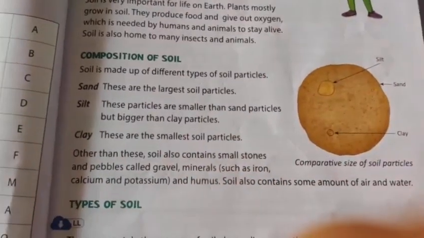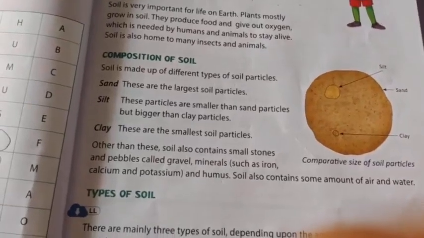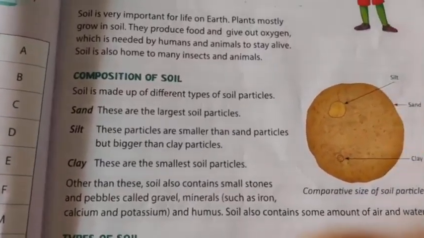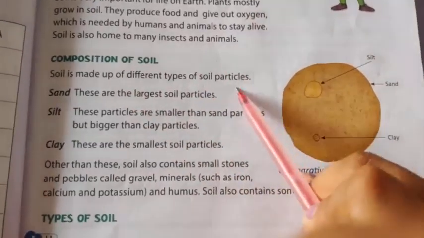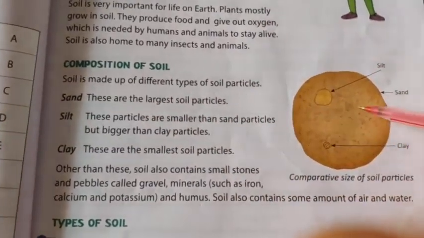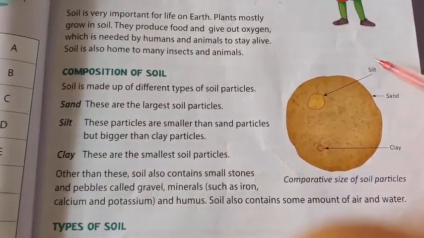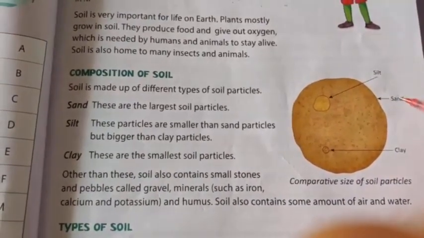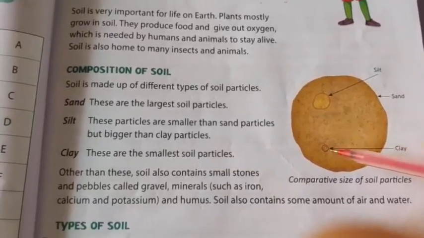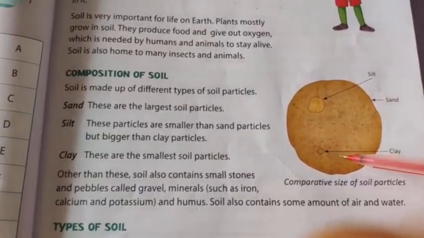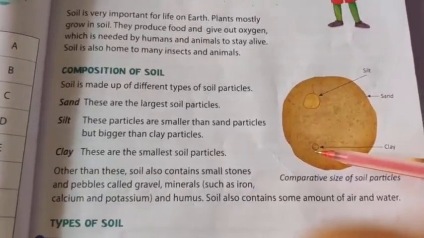So all these things are contained by the soil. So soil is made up of different types of soil particles. Now in these particles, sand are the largest soil particles, silt are smaller than sand particles but bigger than clay particles, and the last one is clay. So the clay are the smallest soil particles.